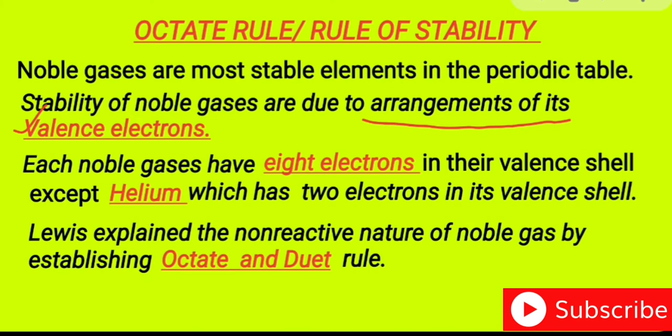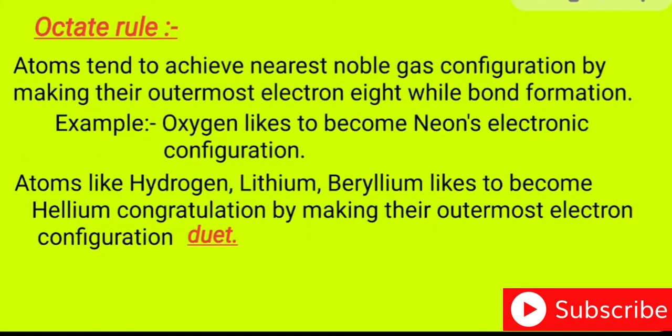Each noble gas has 8 electrons in its valence shell, except helium, which has only 2 electrons in its valence shell. Lewis explained the non-reactive nature of the noble gases by establishing the octet and the duet rule. Now let us know what the octet rule is. Atoms tend to achieve the nearest noble gas configuration by making their outermost electrons 8 during bond formation.